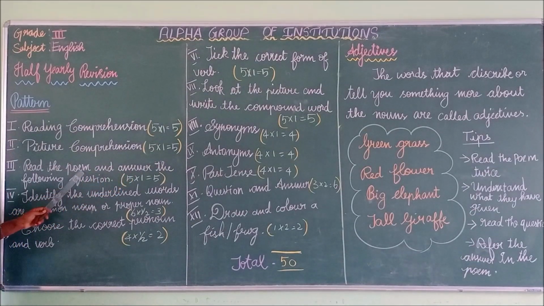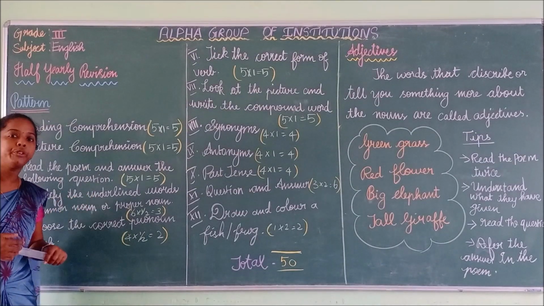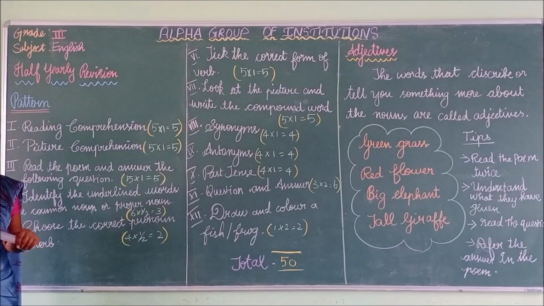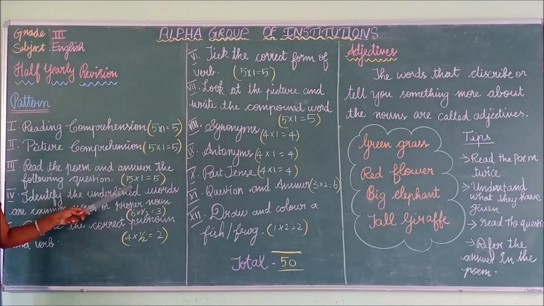Read the poem and answer the following questions. For this, you have to read the given poem carefully. Next, you have to read the given passage carefully. After that, you have to answer what they asked. For this, we will be having 5 questions. Each question carries 1 mark. For this, we will be having 5 marks.